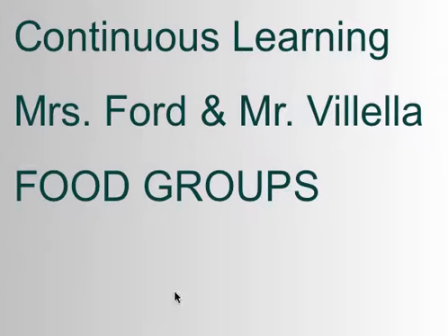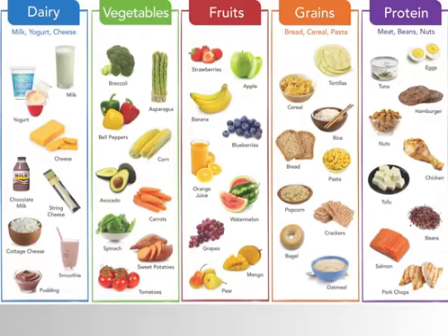So today we're going to be looking at what's called food groups. All the food that we eat and all the drinks that we drink belong to certain groups, and we can sort them. So the foods that we eat and the drinks that we drink, we can sort them into groups. And here are the 5 different groups. We'll just quickly go through each one.